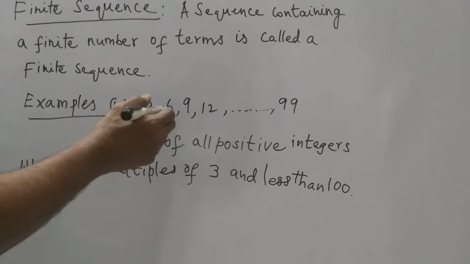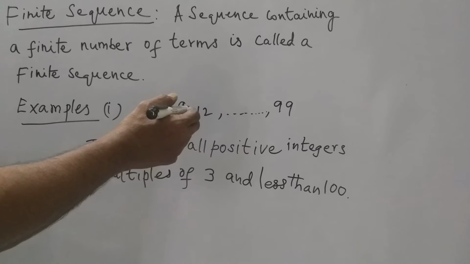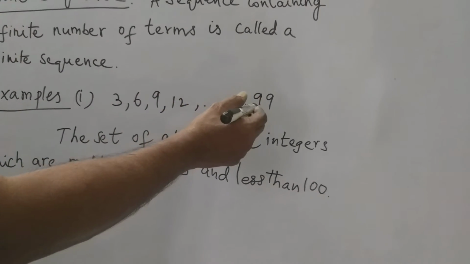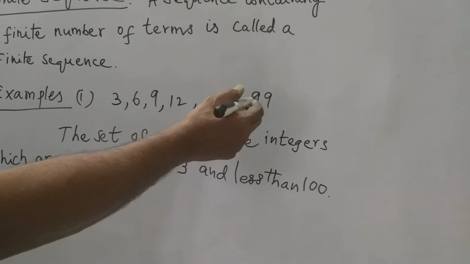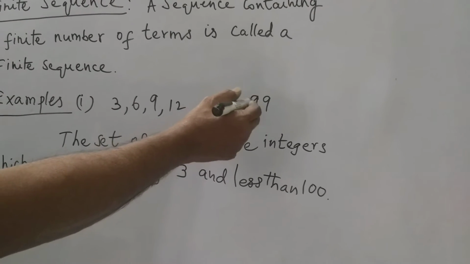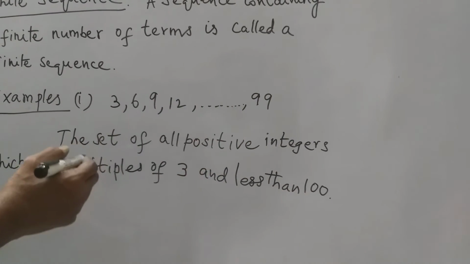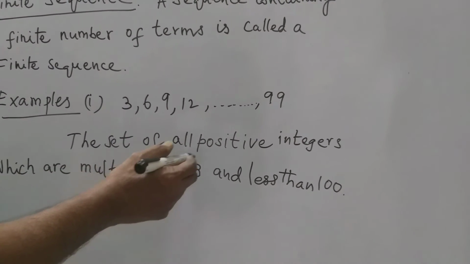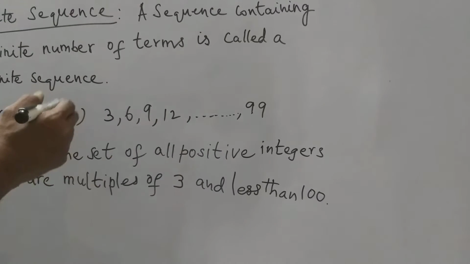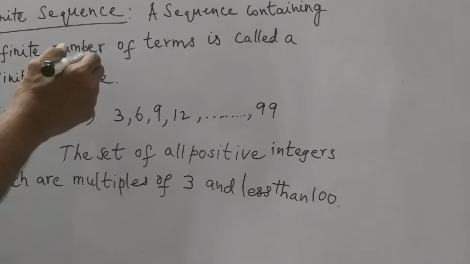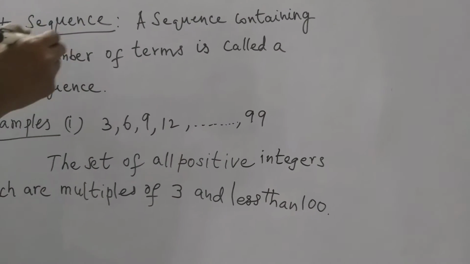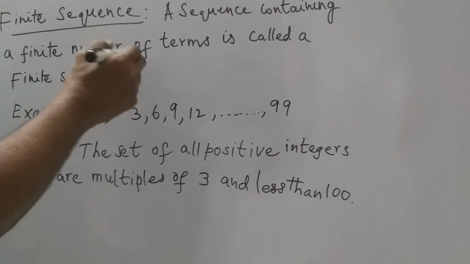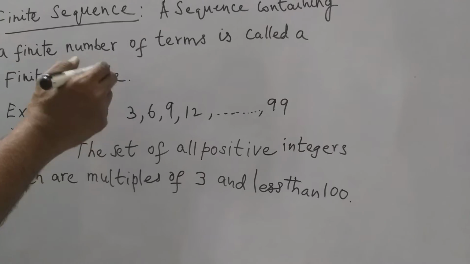3 ones are 3, 3 twos are 6, 3 threes are 9, 3 fours are 12, 3 fives are 15, and so on. 3 thirty-threes are 99. So the set of all positive integers which are multiples of 3 and less than 100 is the first example of a finite sequence. A sequence containing a finite number of terms is called a finite sequence.